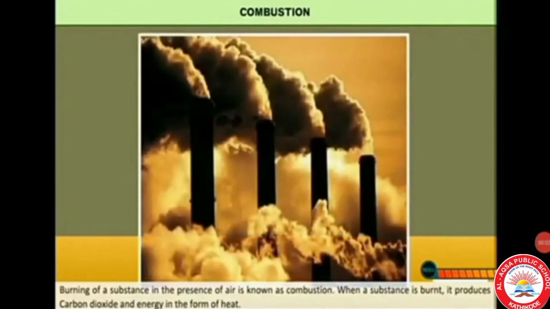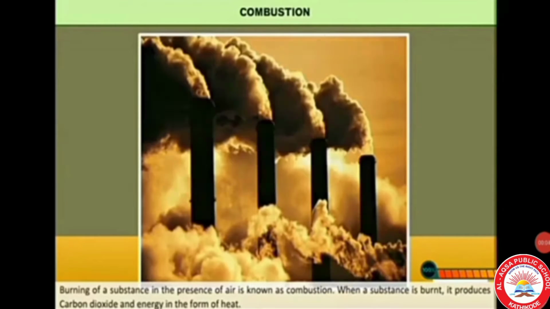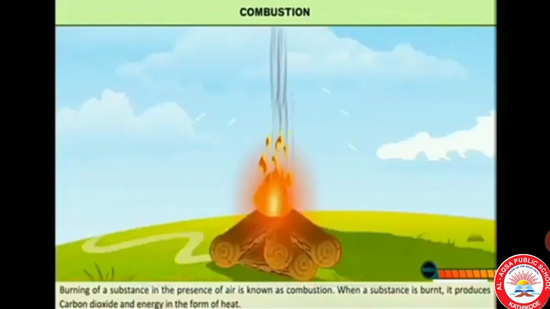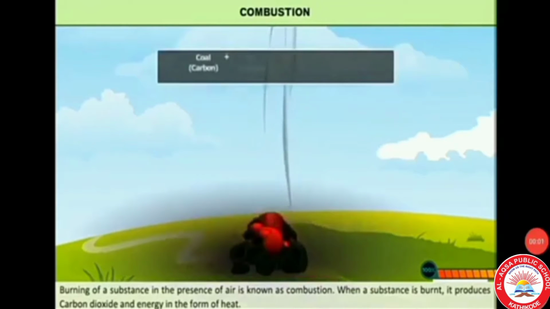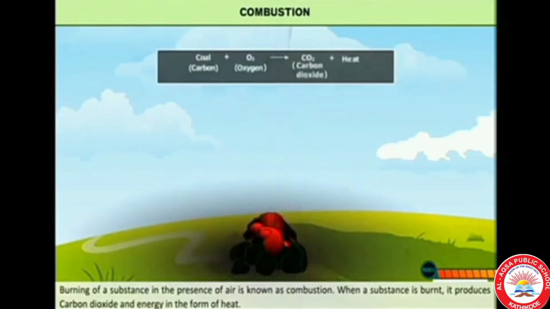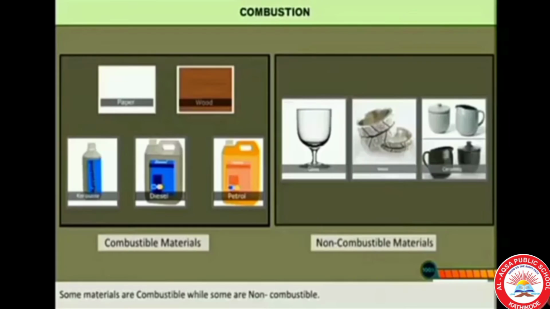First, we have to study combustion. Burning of a substance in the presence of air is known as combustion. Here we can see that the coal is burning and producing carbon dioxide and heat. Coal is carbon. Okay, so coal plus oxygen gives carbon dioxide plus heat.